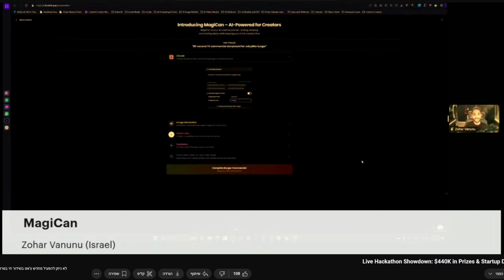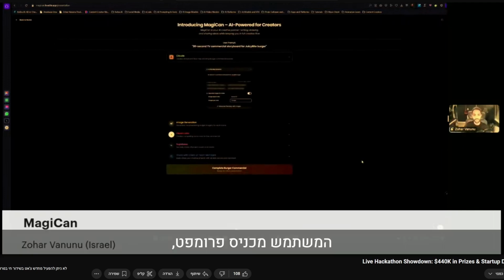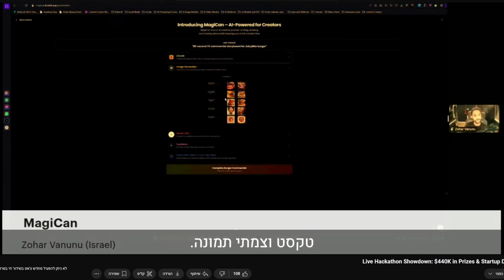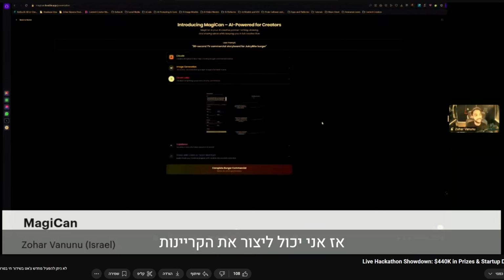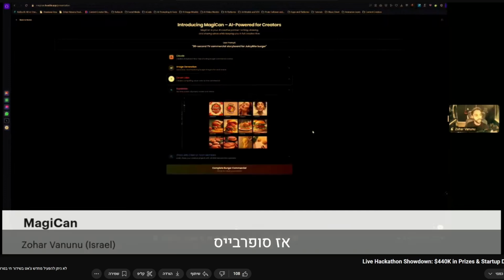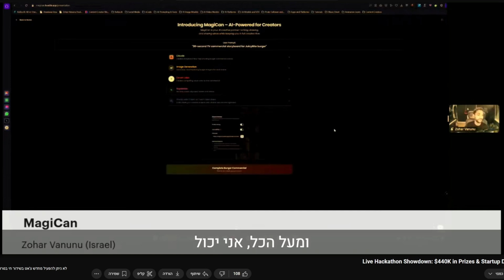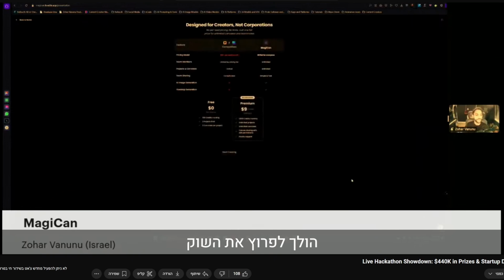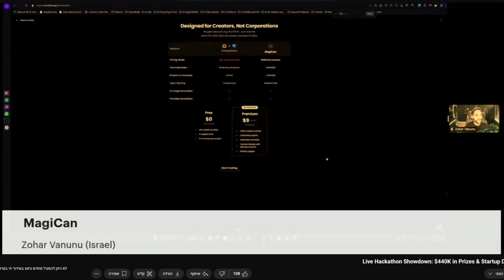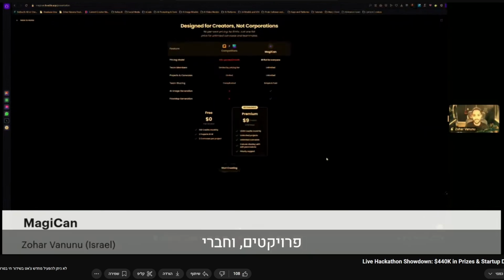So the way it works, the user puts a prompt, Claude makes for us a flow map with text nodes and image nodes. Then I can make the voiceover for my video with 11 labs. Then Supabase stores all the media, and I have a media library which I can download. And on top of it all, I can share with clients or team members. So the way I'm going to break the market is I have one price, unlimited canvases, projects, and team members.